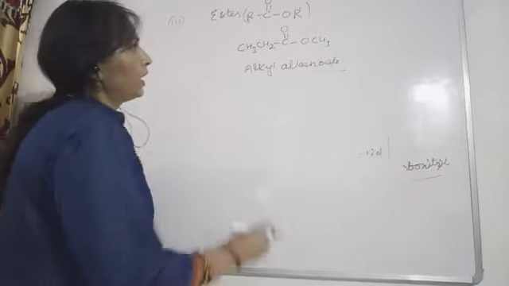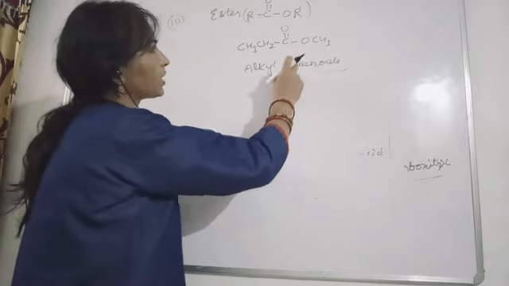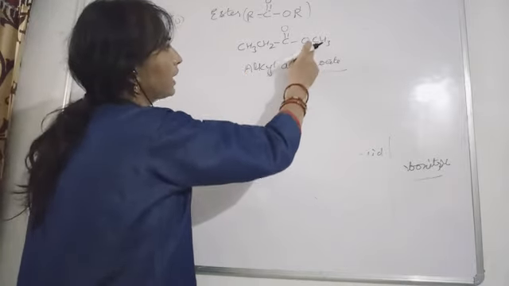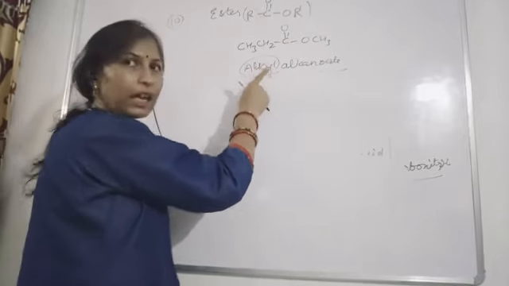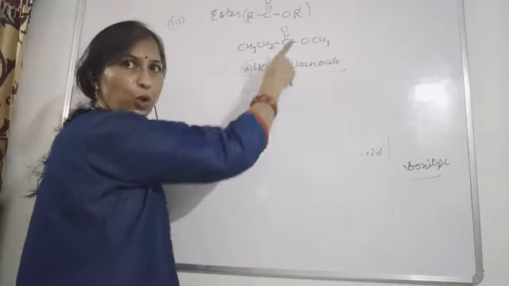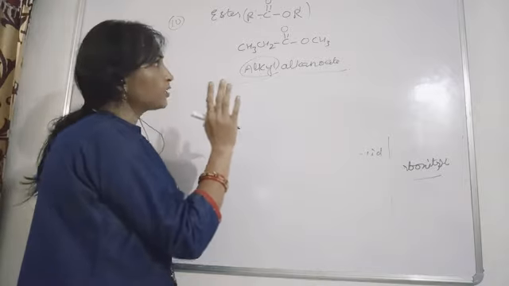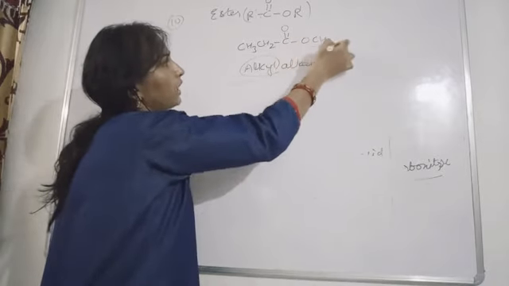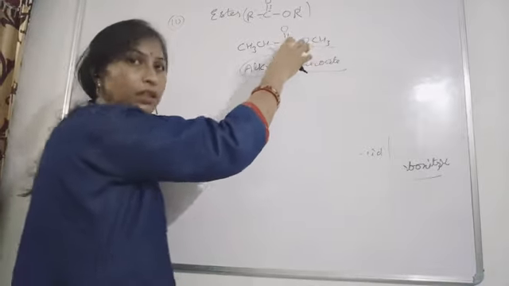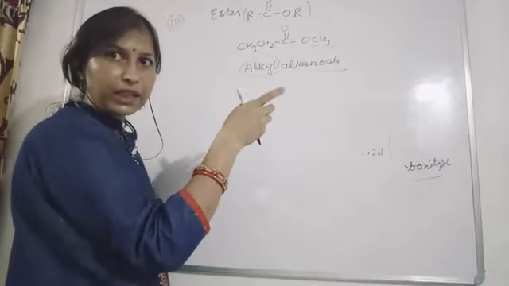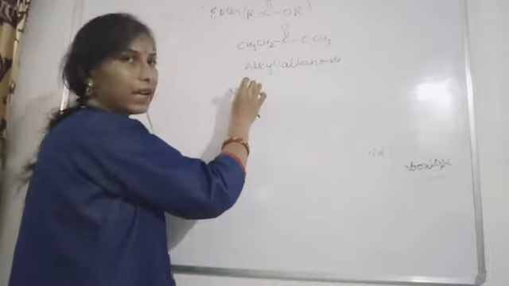Okay. Now alkyl alkanoate, this is that alkyl group. So which alkyl group are you going to write first? The alkyl group which is attached to oxygen. To remember, always remember that the alkyl group attached with oxygen will be acting as the substituent. That is why that will be written as the prefix.